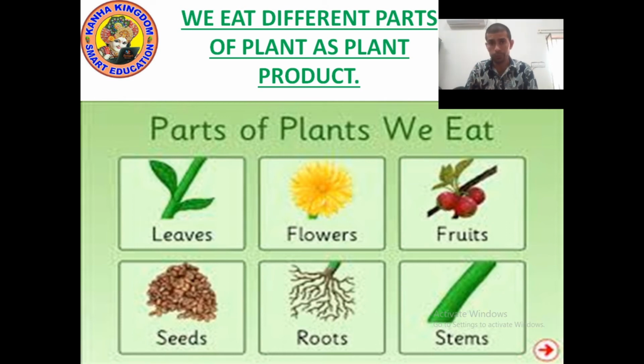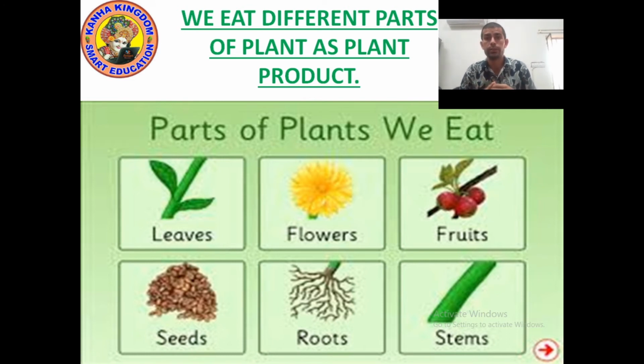And do you know which animals eat plant products? Yes, herbivores. Herbivores eat plants or plant products. But omnivores also eat them, because omnivores eat both plants and animals. Now the question is, what are the plant products?